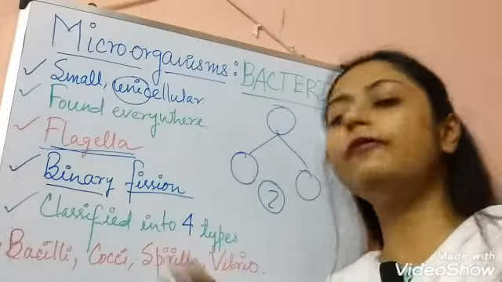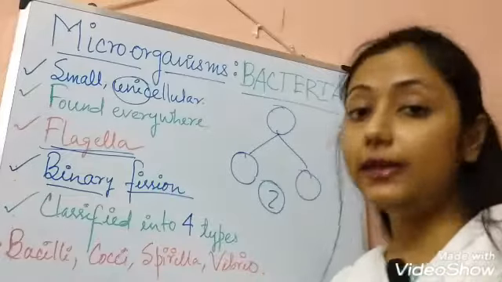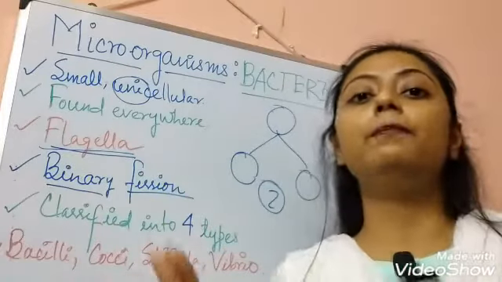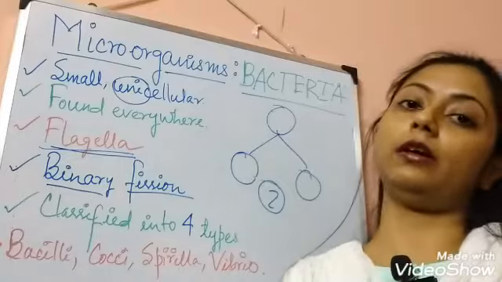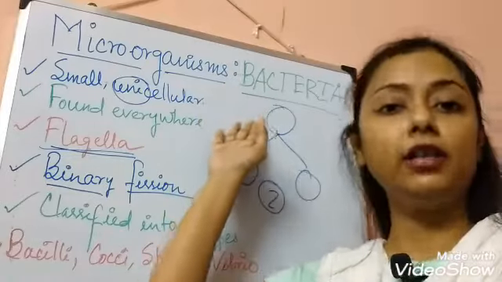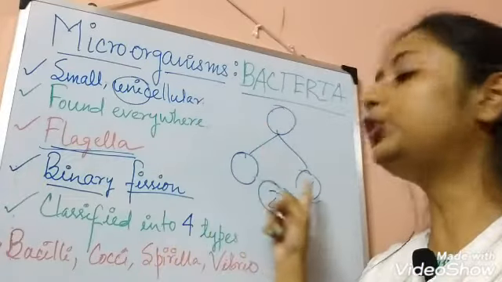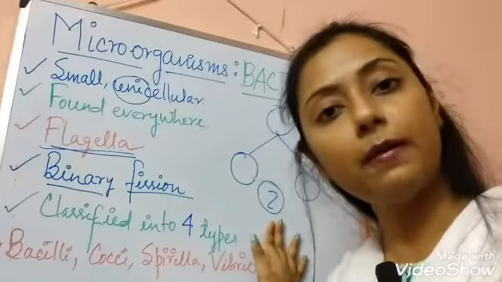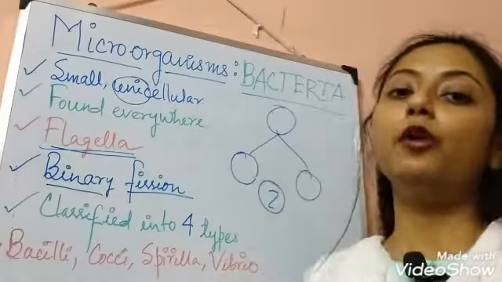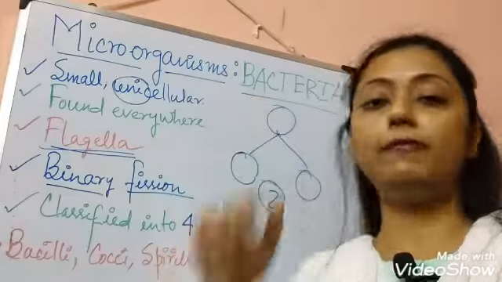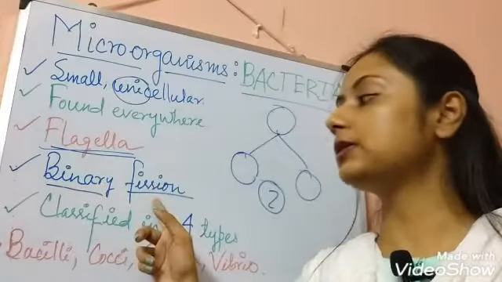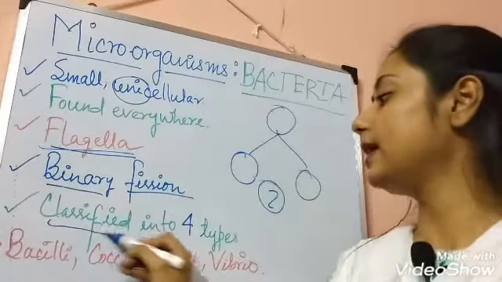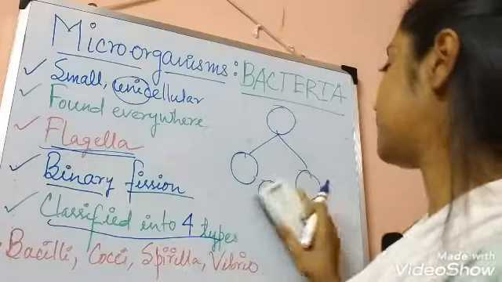So what is the significance or importance of binary fission in case of bacteria? This is a term of reproduction in case of bacteria. One bacteria or mother bacteria is divided into two children bacteria in terms of only 2 in number. That's why the reproduction procedure in terms of bacteria is termed as binary fission. Okay. The next is classified into 4 types.